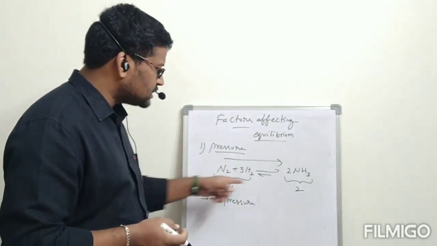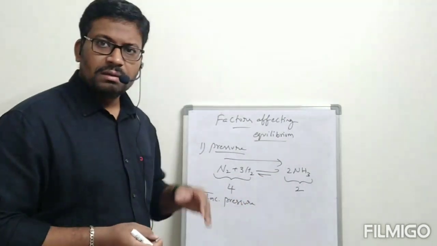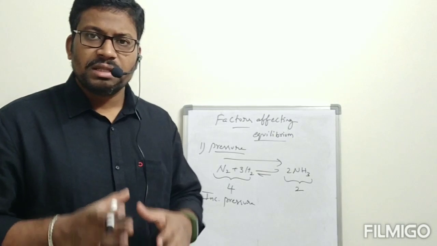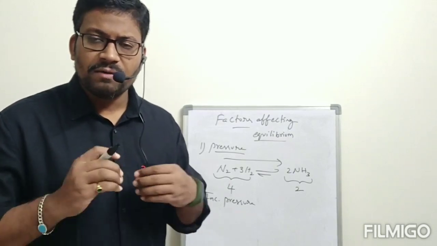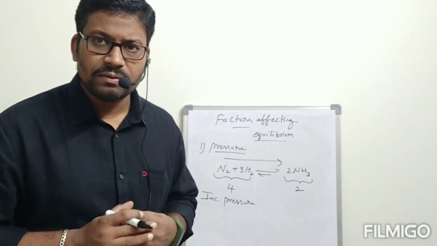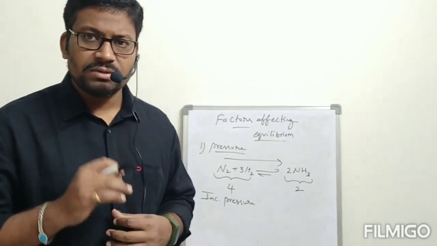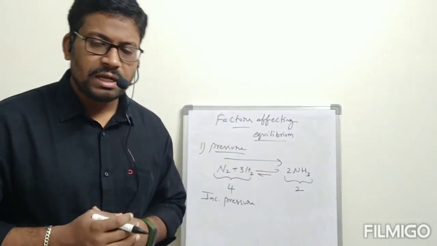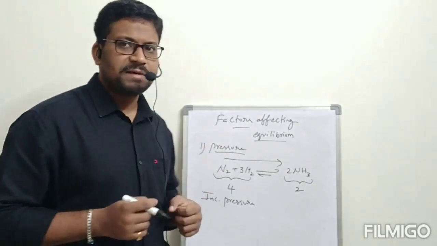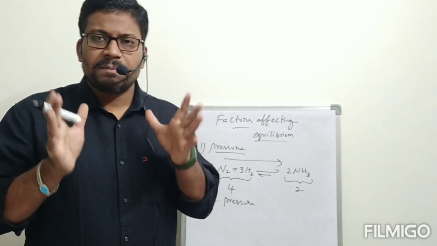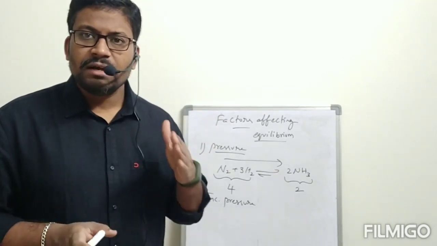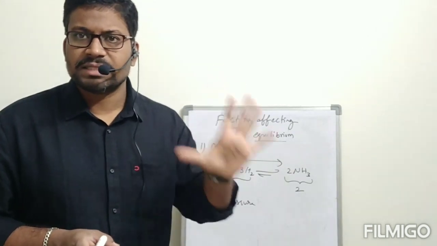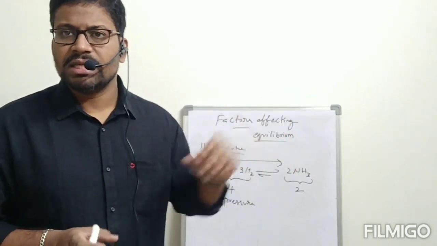Because when we apply pressure on this type of reaction, equilibrium will shift towards the particular side in which fewer moles are present. Suppose they say I don't want ammonia, I want to keep the nitrogen and hydrogen like that only. Then what do I have to do? We have to reduce the pressure. When we reduce the pressure, the opposite effect happens and equilibrium will shift towards the left side. This is the effect of pressure. Simple thing. When we increase pressure, equilibrium will shift towards the side on which the number of moles is less.